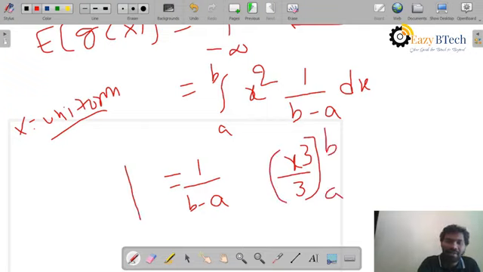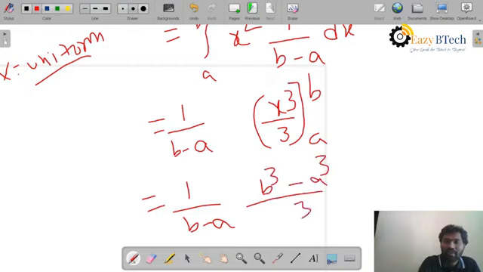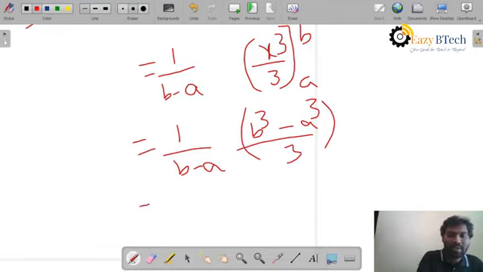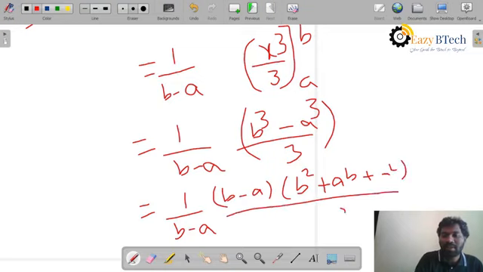If you substitute the limits, it becomes 1 by b minus a into b cube minus a cube divided by 3, upper limit minus lower limit. Next, I apply the b cube minus a cube formula, then it becomes b minus a into b square plus ab plus a square divided by 3.